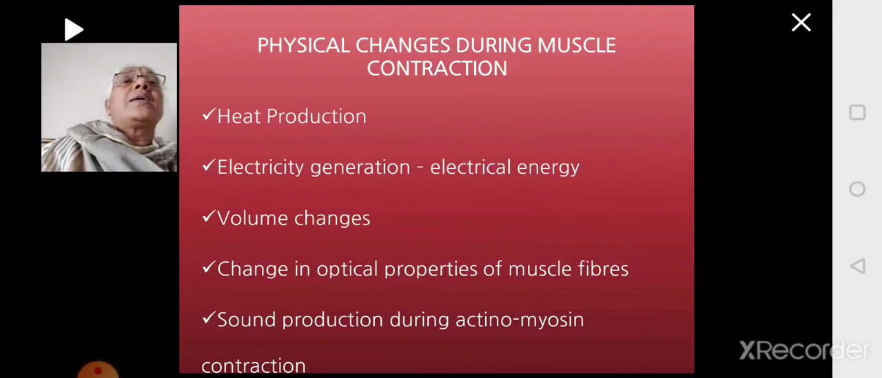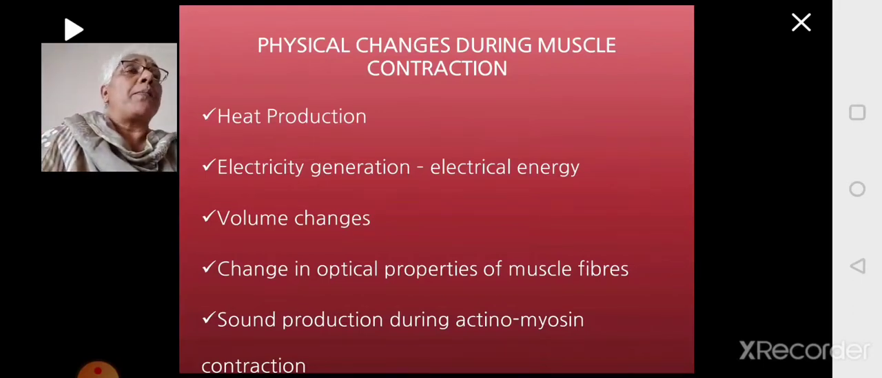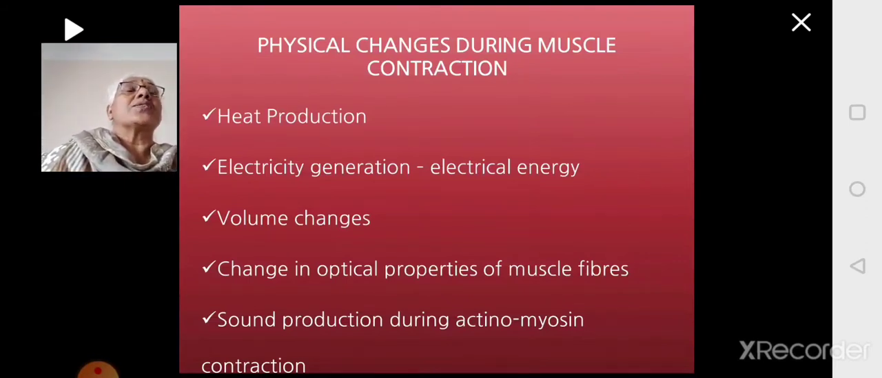Now we will look at some of the physical changes that will happen during muscle contraction. When the muscle is contracting, the metabolic activity is more, the temperature rises and heat will be produced. That's why when you are exercising, your body temperature will go up and you will start sweating. In order to dissipate the heat, the body will start sweating. So that is because of the heat generation during the contraction of the muscle. This is one of the changes you observe.